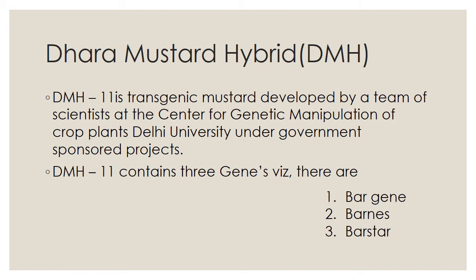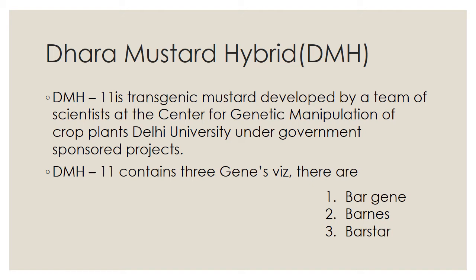Okay, the mustard hybrid plant is a transgenic mustard plant. By the help of biotechnology, it will give us a large yield. Okay, it is a genetically modified variety of herbicide tolerant mustard. It was created using Barnase and Barstar technology for genetic modification, by adding genes from soil bacterium.